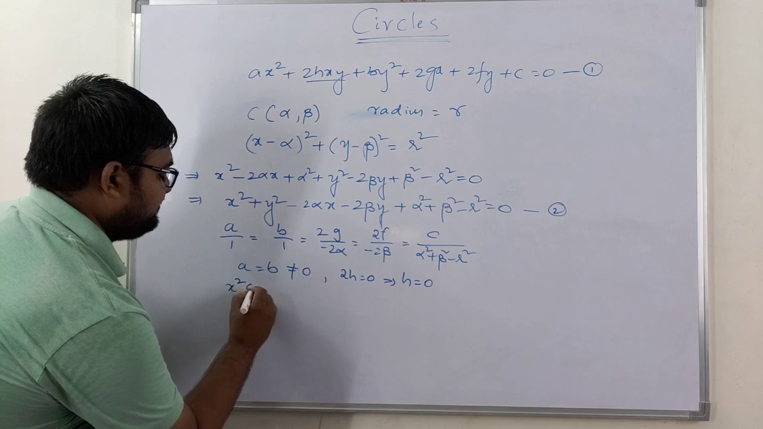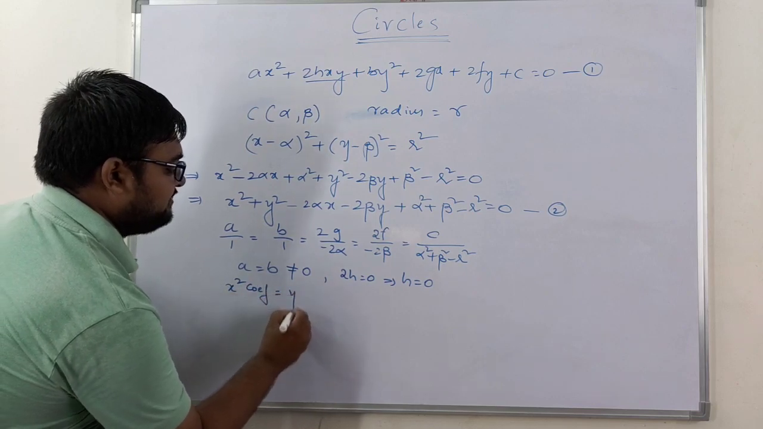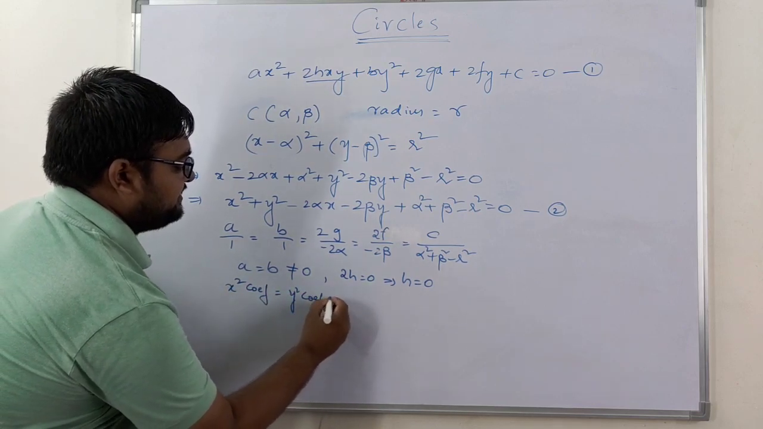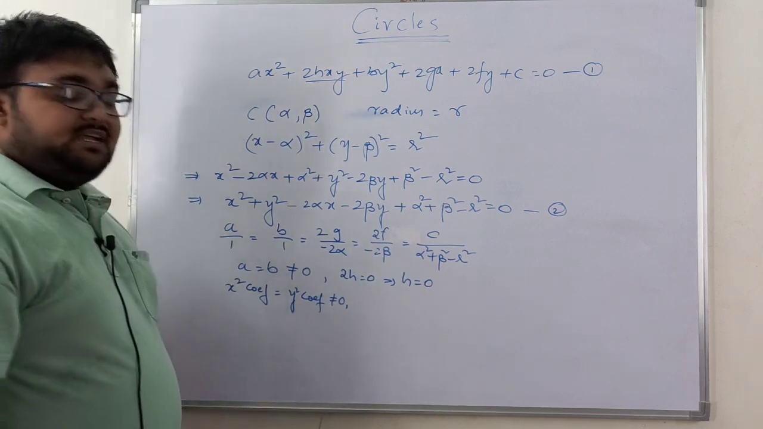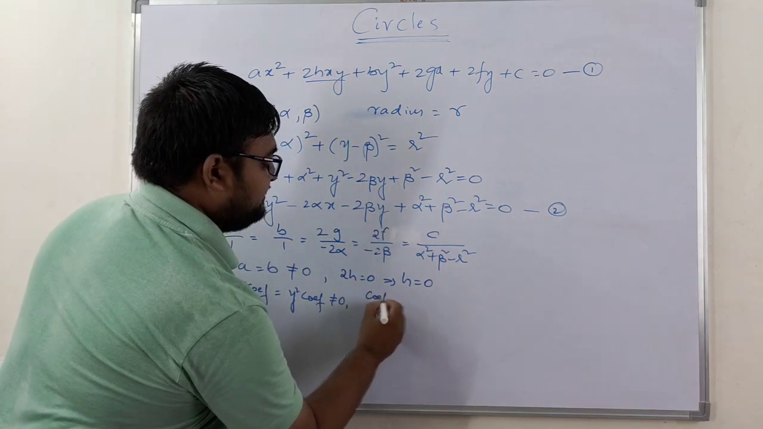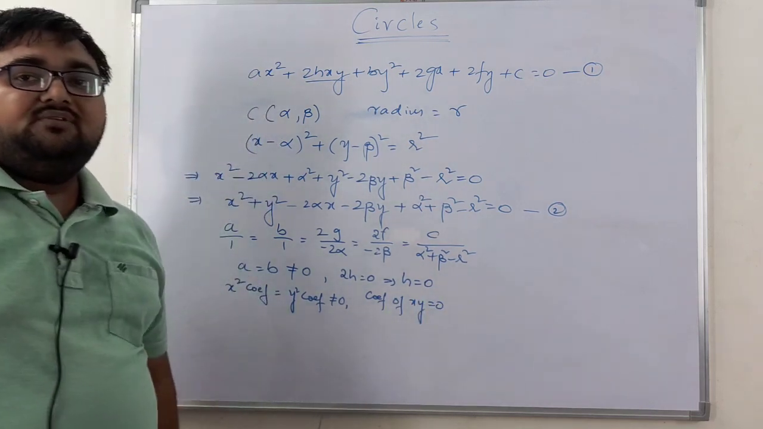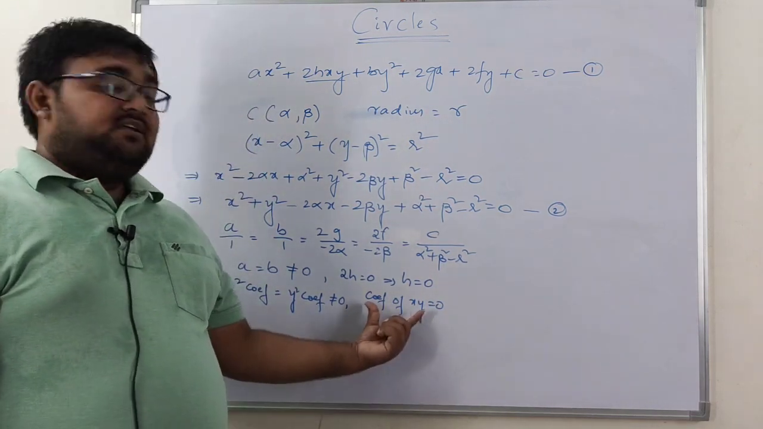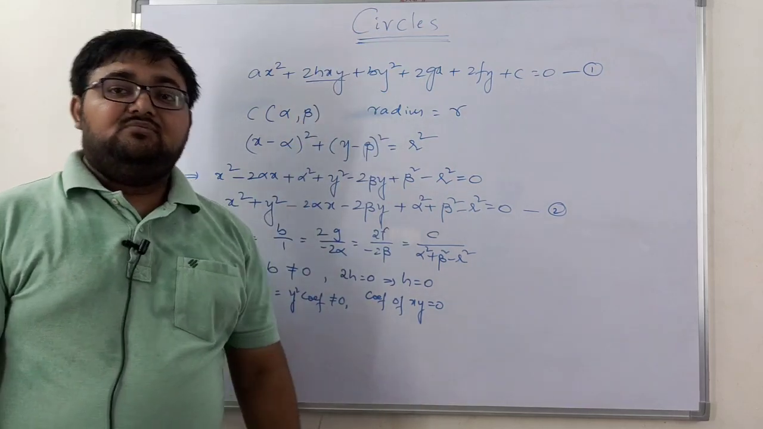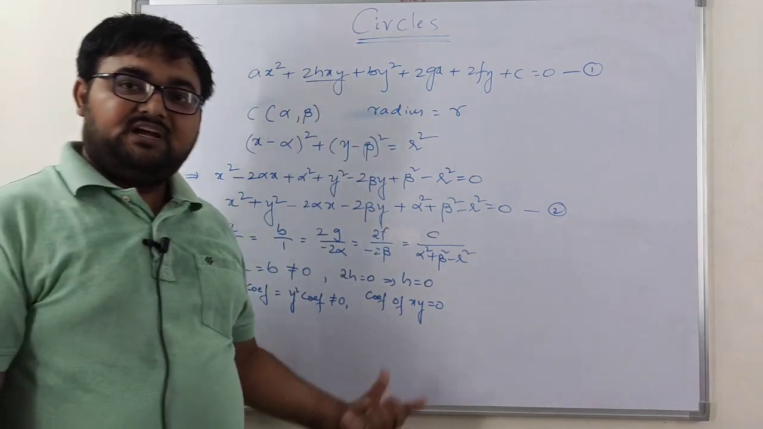So this I am going to write: x square coefficient is equal to y square coefficient, and this is not equal to 0. Next, coefficient of xy is equal to 0. So we are generalizing it, right? By using the second degree non-homogeneous equation, we are going to obtain this.